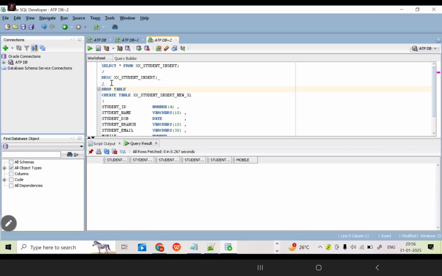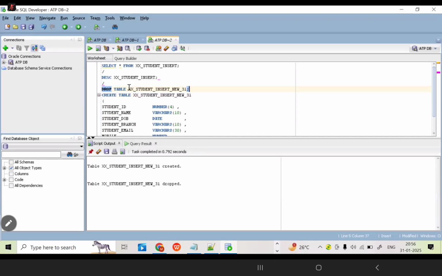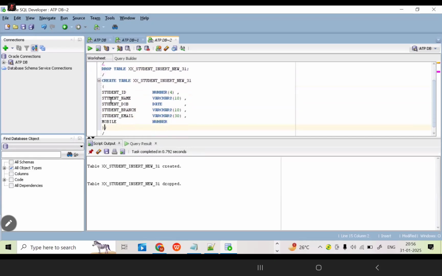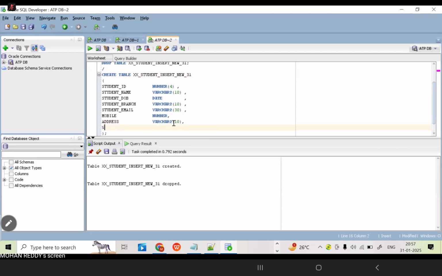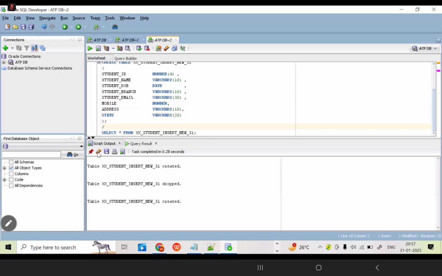I am going to add it here for testing and understanding purposes only. 1 minute. Just drop this table. Again, I am going to create a few more columns, just for understanding only: Address, and a State column. Now I am going to create the table. Now you can tell me how many columns are there in the new table.